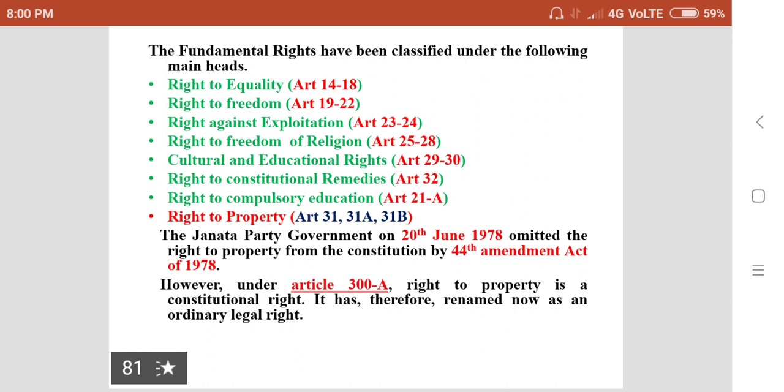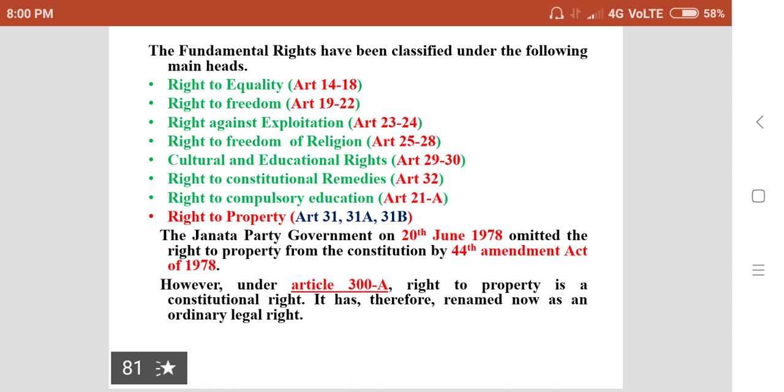And the right to property: this was one of the fundamental rights in the beginning, but now it remains only as a legal right in the constitution. Articles 31, 31A and 31B deal with the right to property.